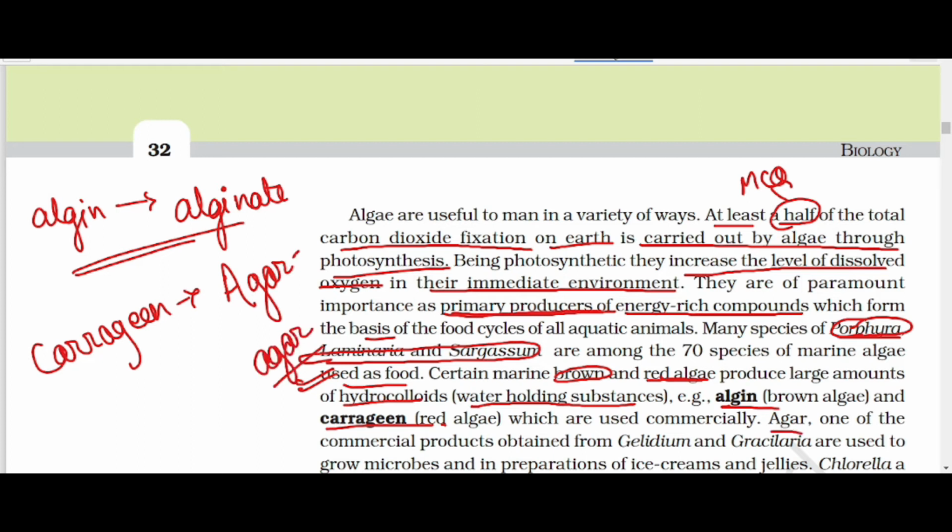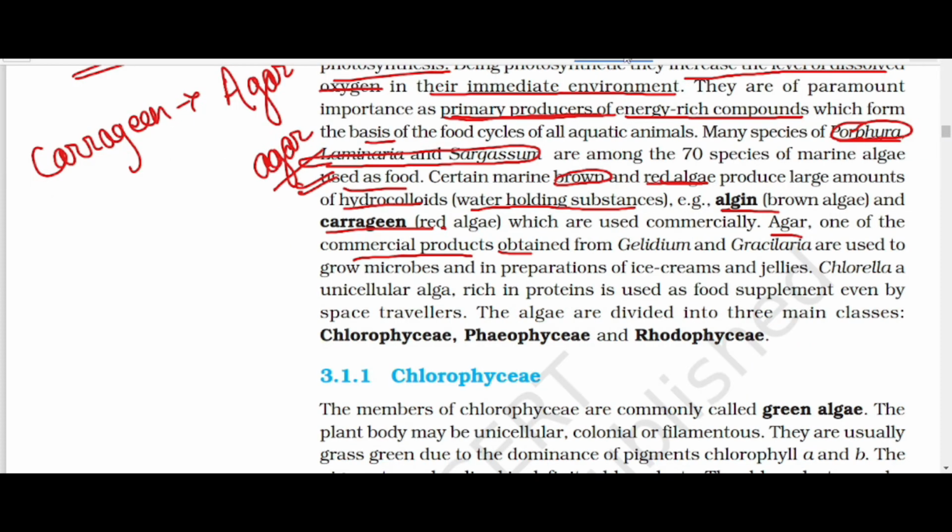Agar, one of the commercial products obtained from Gelidium and Gracilaria, is used to grow microbes and in the preparation of ice cream. See, if we do a bacteria culture, if this is a plate of bacteria culture, then we put a layer of agar agar in this plate for the growth of microbes.